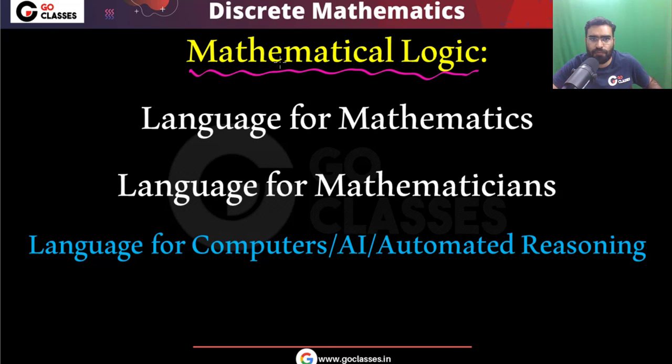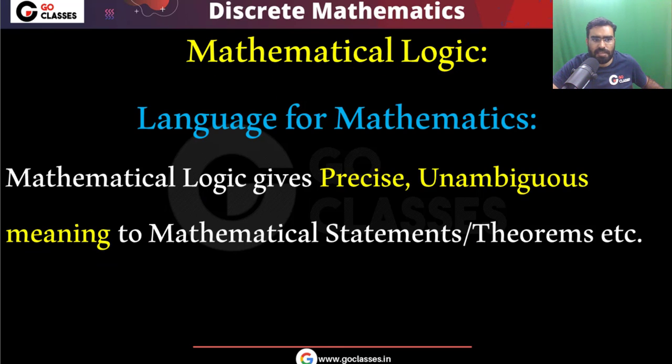Mathematical logic means logic for mathematics, or you can say language for mathematics, language for mathematicians, language for computers, language for AI, artificial intelligence, and language for automated reasoning. Okay, we will try to understand what this means basically. So let's see why we call it language for mathematics. We call it language for mathematics, this mathematical logic.